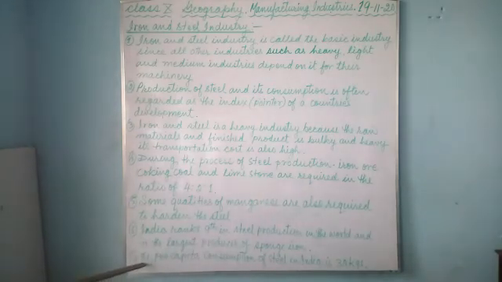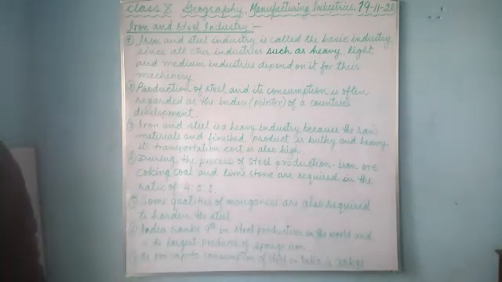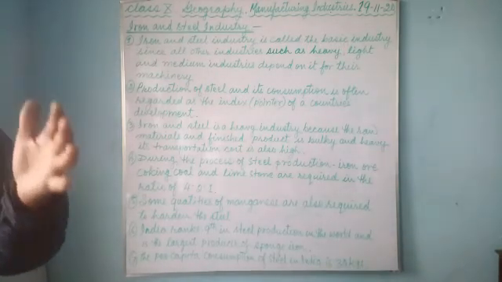And number 7, the per capita consumption of steel in India is only 32 kg per person. The production of steel divided by the number of people gives you the per capita consumption of steel. It is very low in India compared to European countries or other developed countries.